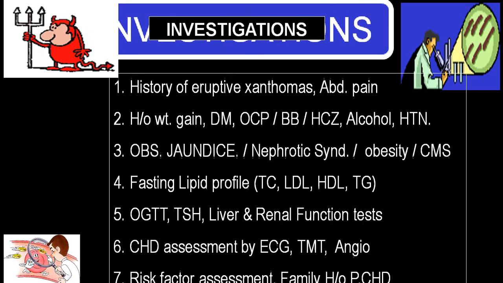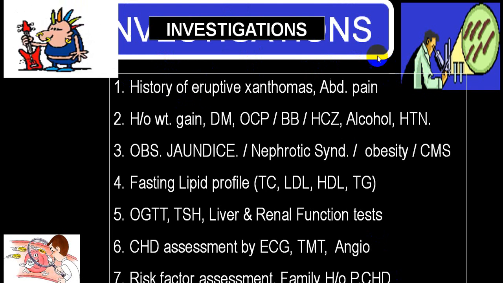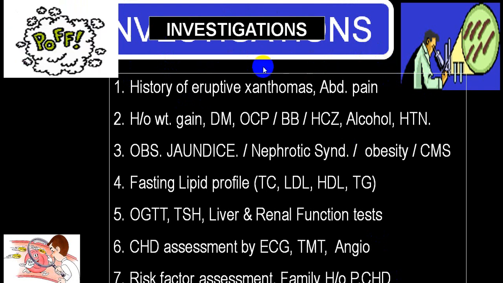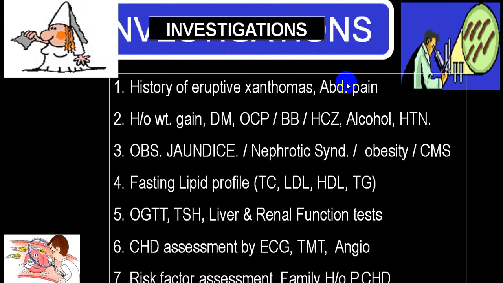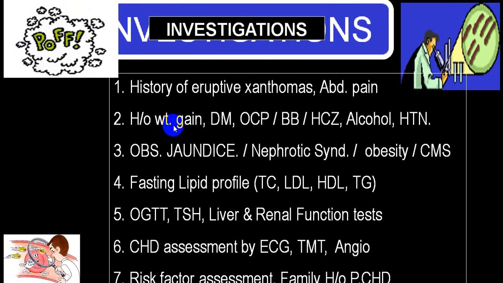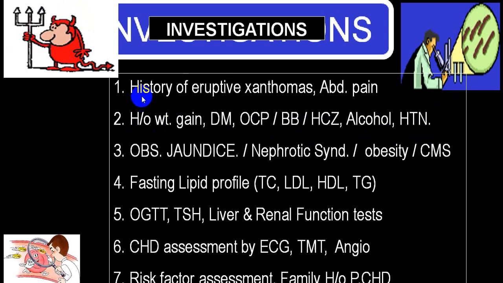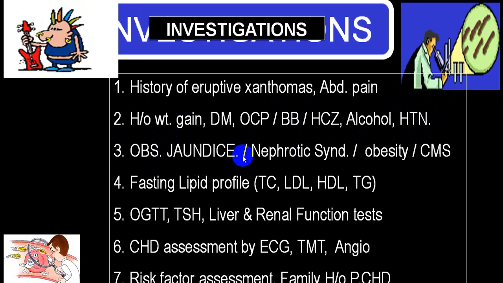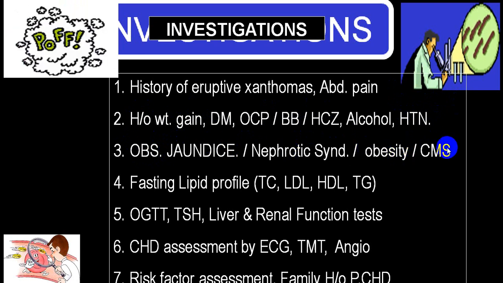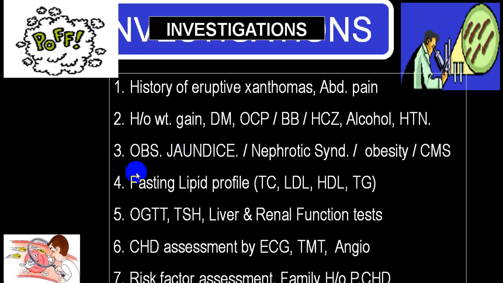Among investigations, history is very important. Clinical examination is important, particularly in hypertriglyceridemia, type 4 variety. A person can present with acute pancreatitis. In history, look for weight gain, diabetes, oral contraceptive pills, beta blockers, hydrochlorothiazide, alcohol, hypertension; always look for hyperlipidemia. Also in case of obstructive jaundice, nephrotic syndrome, obesity, cardiometabolic syndrome, they will have abnormal lipids. Always get a fasting lipid profile.